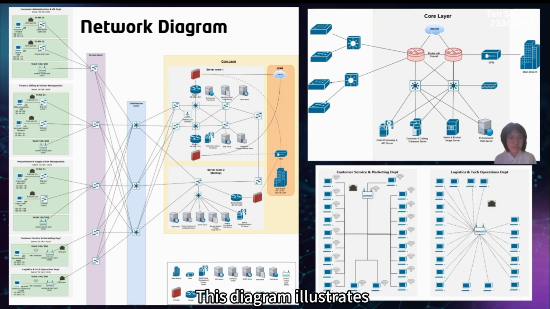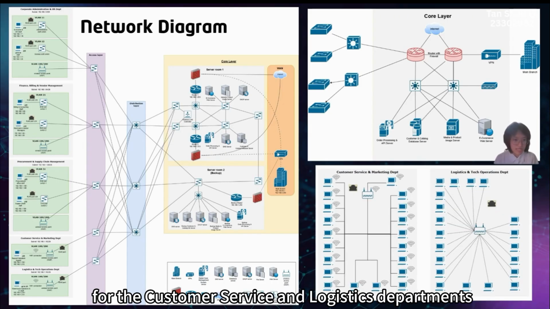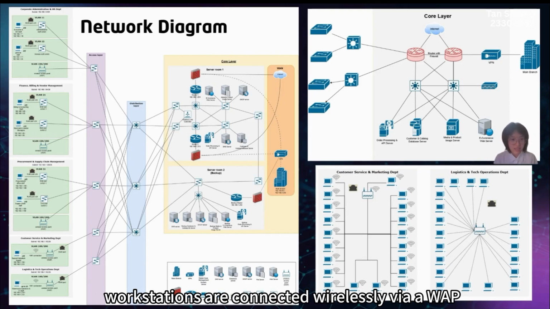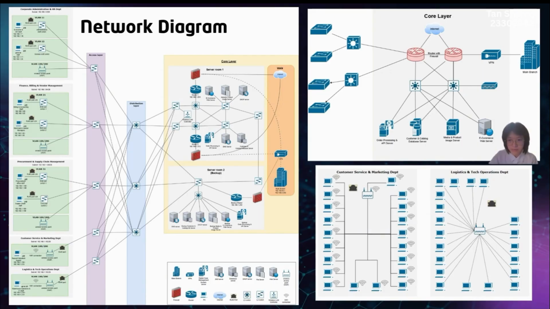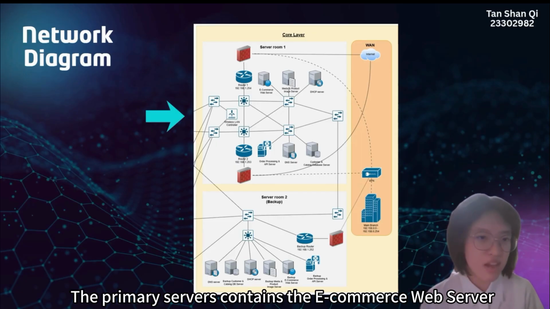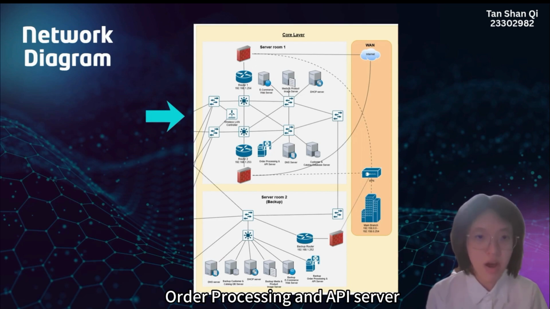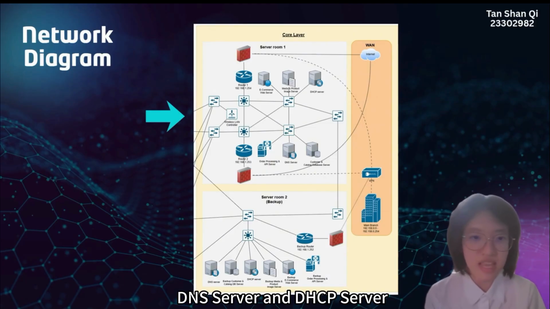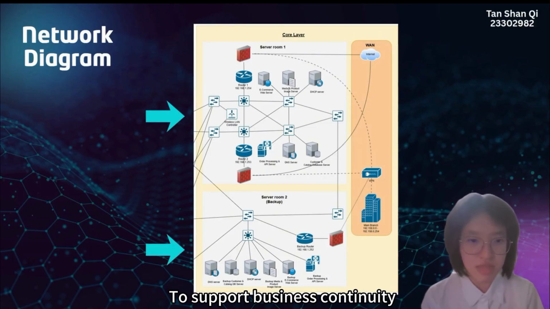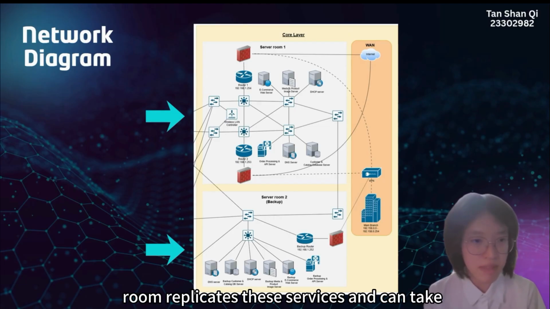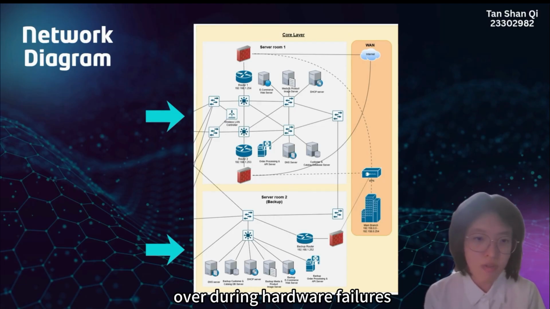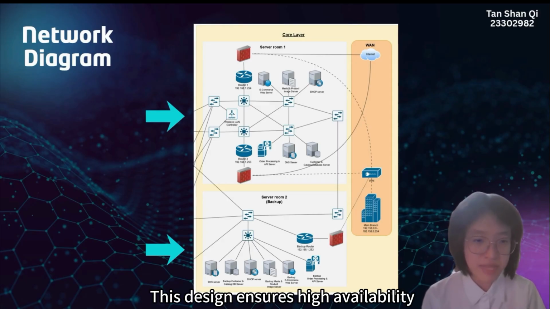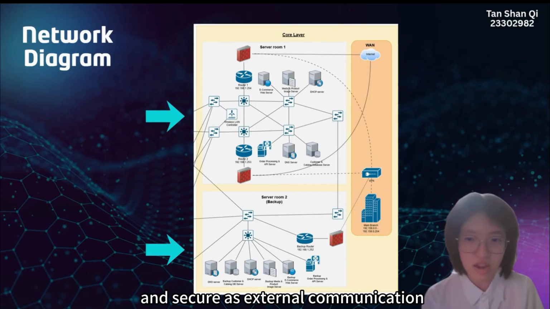This diagram illustrates the layer 2 access layer topology for the customer service and logistics departments, where all end users' workstations are connected wirelessly via a WAP. The primary servers contain the e-commerce web server, media and product image server, order processing and API server, customer and catalog database server, DNS server, and DHCP server. To support business continuity, a secondary backup server room replicates these services and can take over during hardware failures or maintenance activities. These designs ensure high availability, data accessibility, and secure external communication.